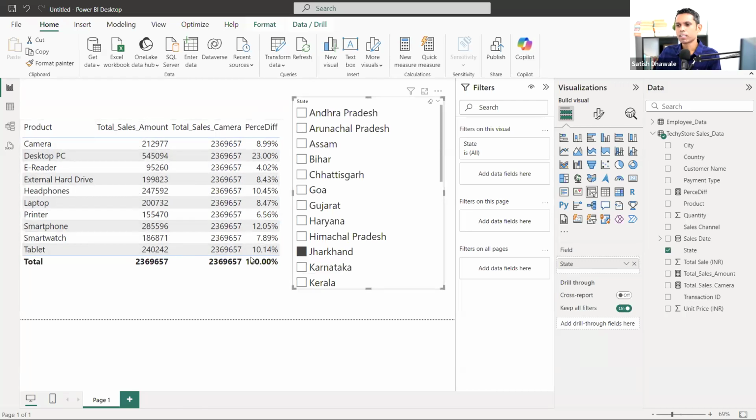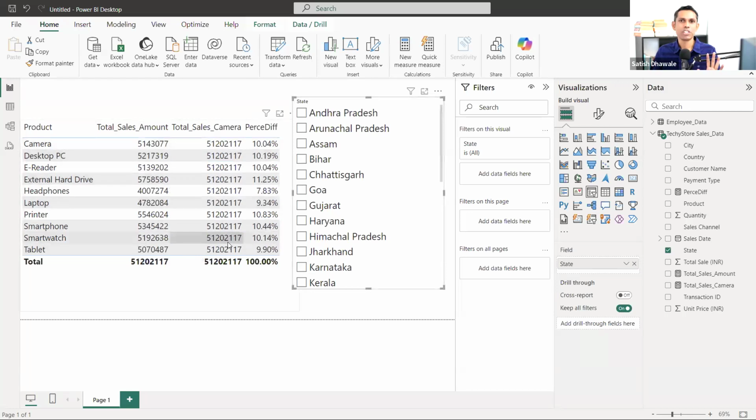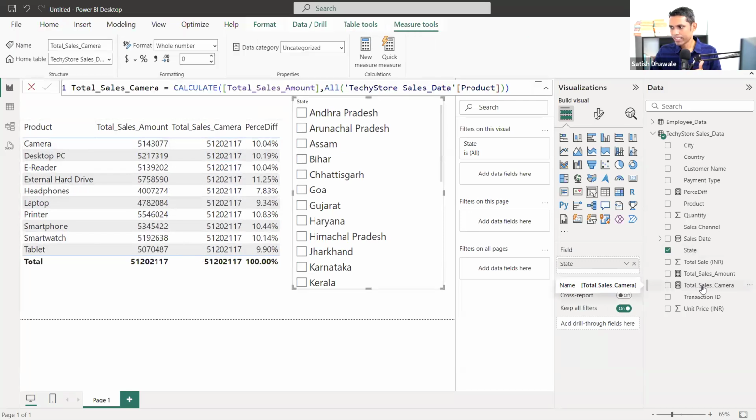But my boss asked me to do one thing. I want the percentage with this total. Once I apply any kind of filter, this total should not be changed. This is the question that my boss asked me. So what I'll do in that case: I'll select this total sales camera where I applied ALL, right? So now I'll do one thing. Instead of product, I am going to select the complete table. So I'll remove this product column.